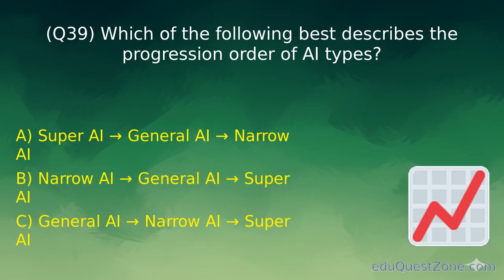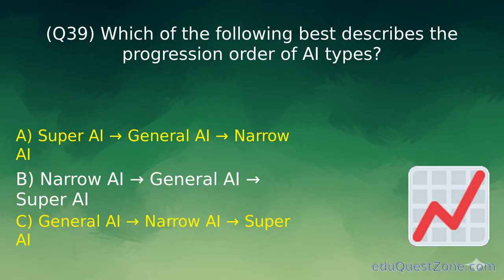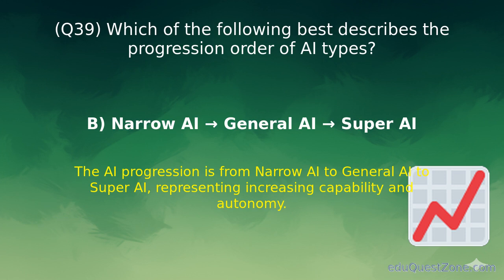Question 39. Which of the following best describes the progression order of AI types? Option B. Narrow AI to general AI to super AI. AI progresses from narrow AI to general AI to super AI.